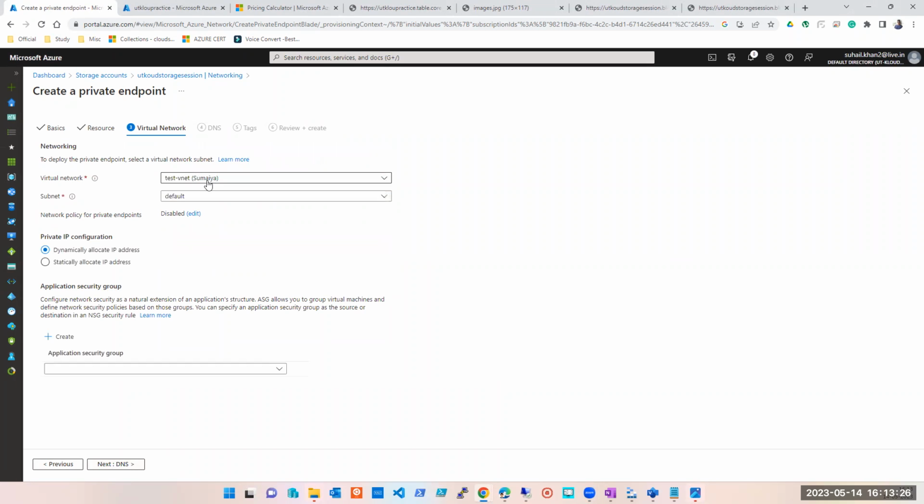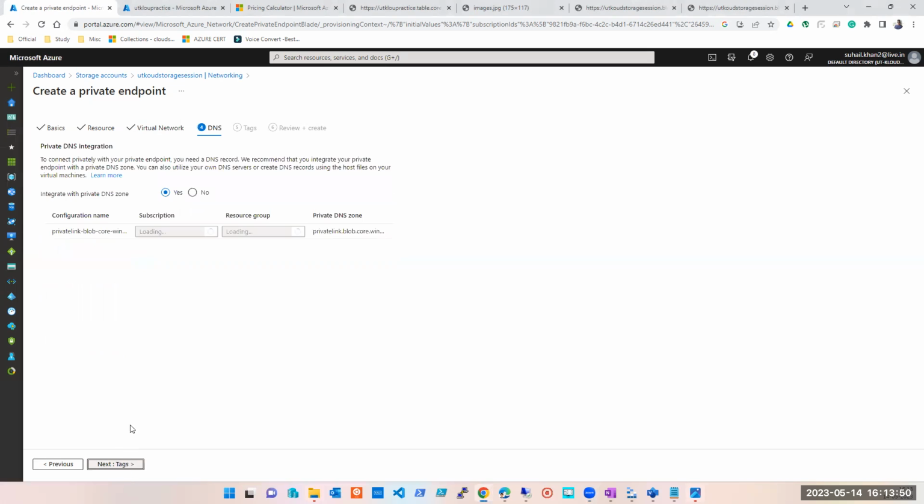Select the virtual network. Here I'll make sure that I select the same virtual network which is a part of my virtual machine. जिस virtual machine से मुझको access करवाना है, or it could be any application or anything. It's not always necessary virtual machine. So I will select the same virtual network. And do I have to select same subnet? No, it's not necessary. Select next. DNS is optional.